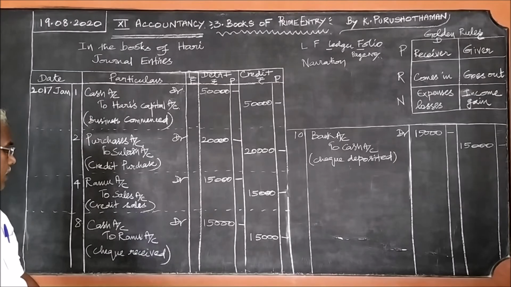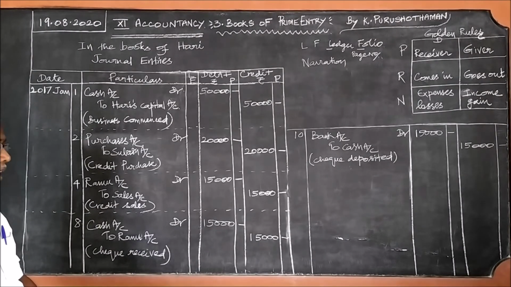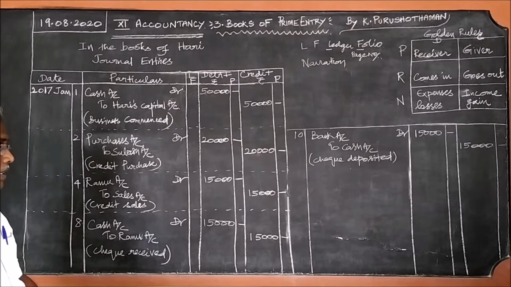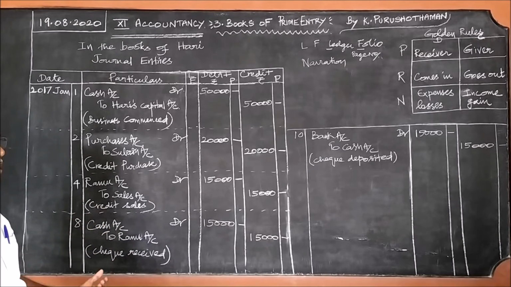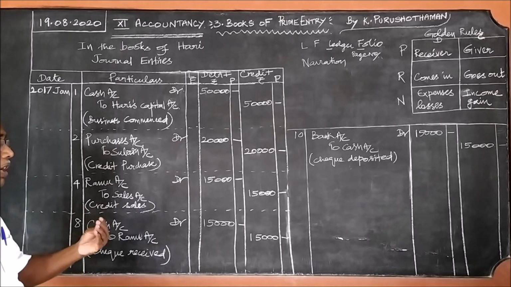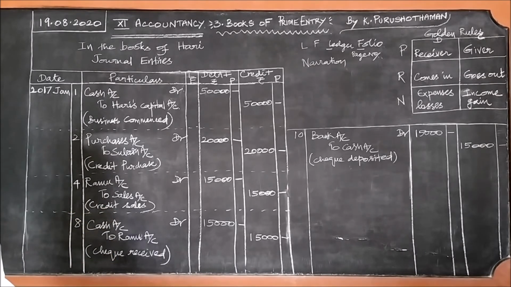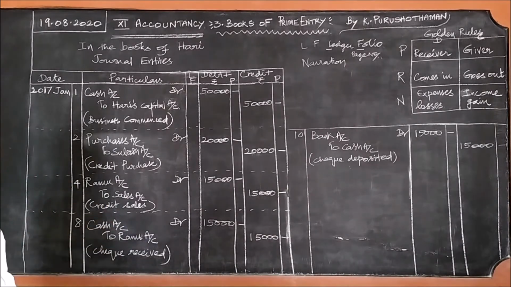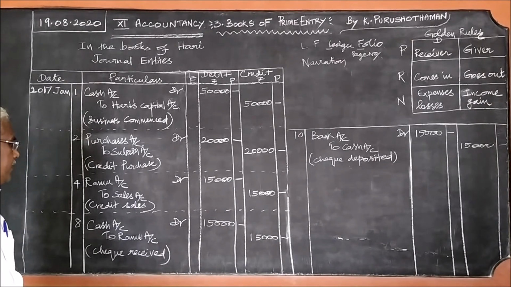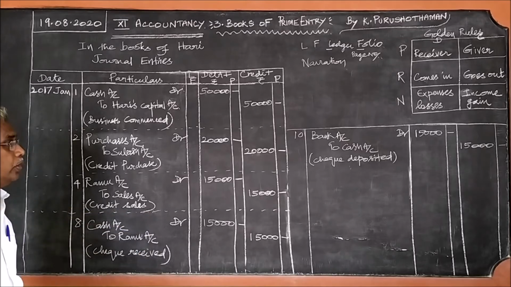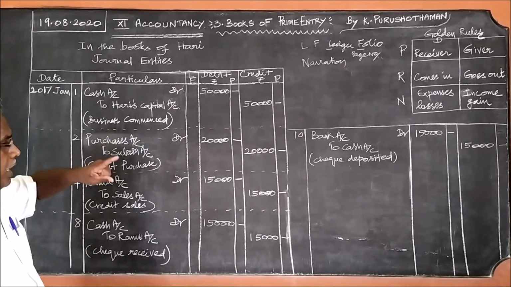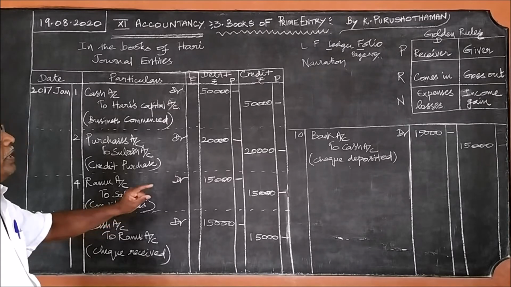Then, when there is a credit sale, after some 4 days, Ramu is the person who received the goods, so he is paying the amount. In what form is he giving it? As a check. Whenever a check is received, you should treat it as if it is cash. Therefore, cash account debtor to Ramu account. Ramu is the giver of the check.